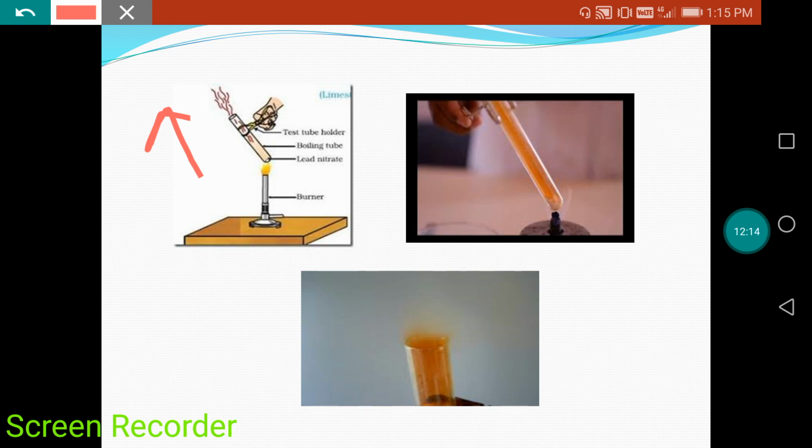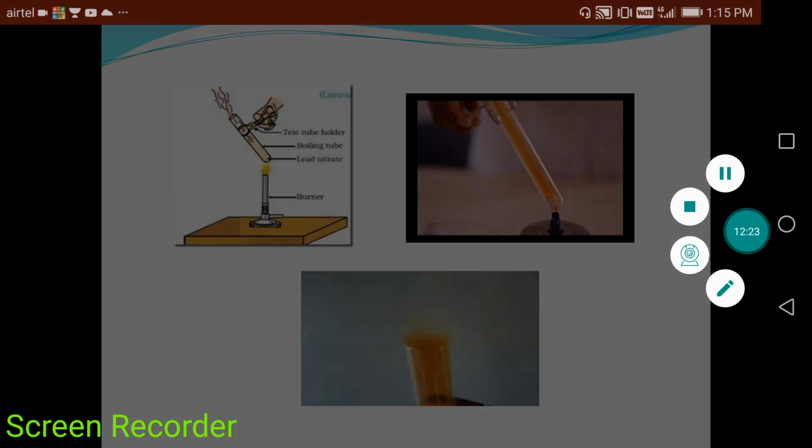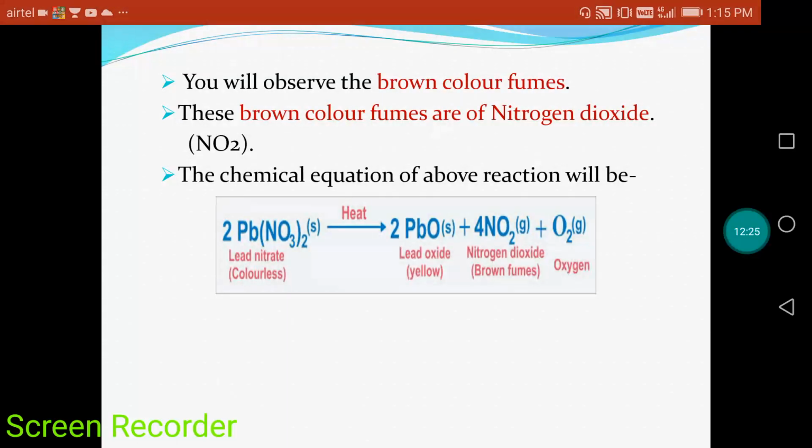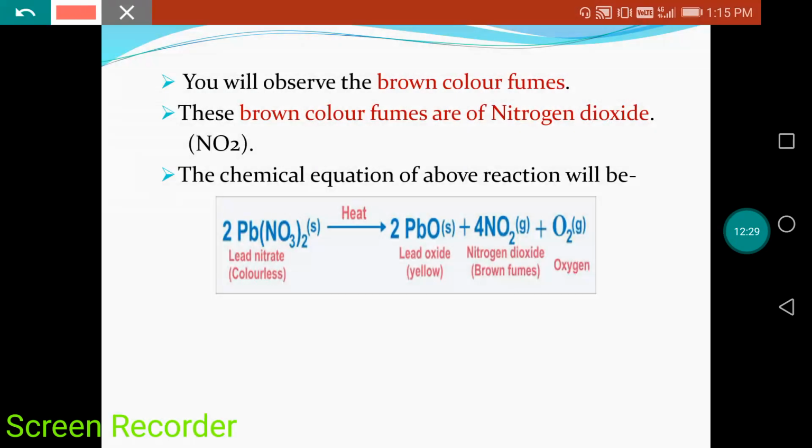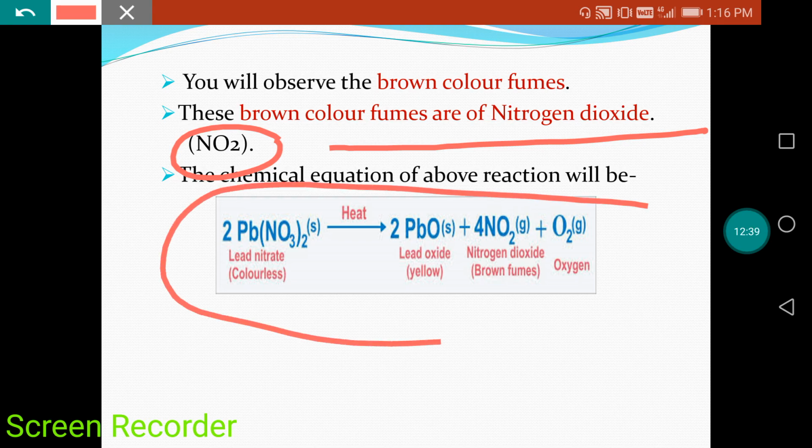They are showing this in the diagram also. These brown color fumes are because of nitrogen dioxide. NO2 is the formula of nitrogen dioxide. What is the chemical equation of the activity performed?